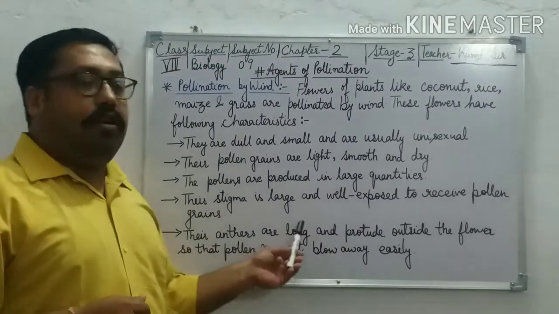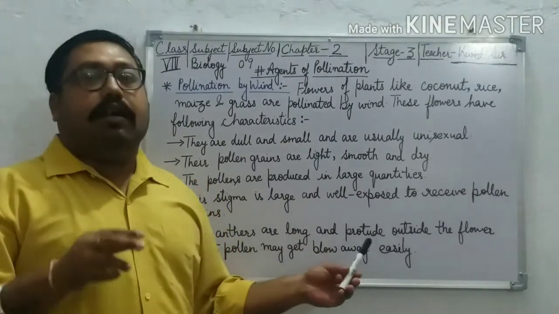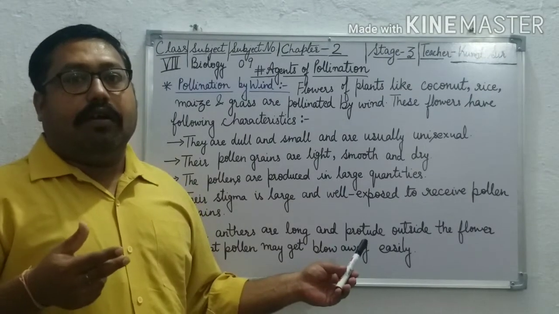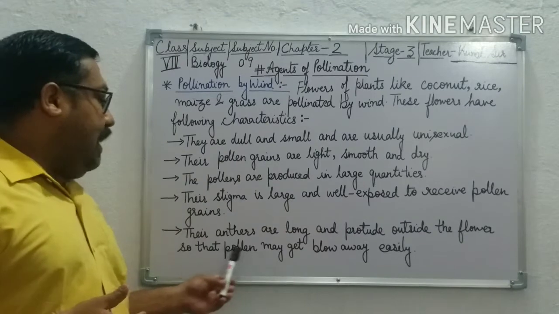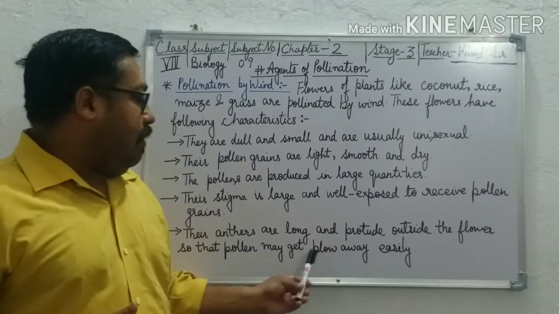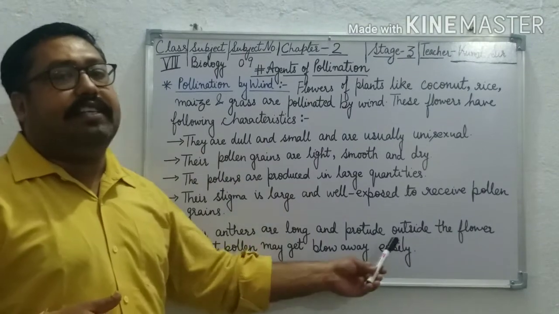Their anthers are long and protrude. Now what is the meaning of protrude? Protrude means to grow or extend outside the flower, so that the pollen may get blown away easily.